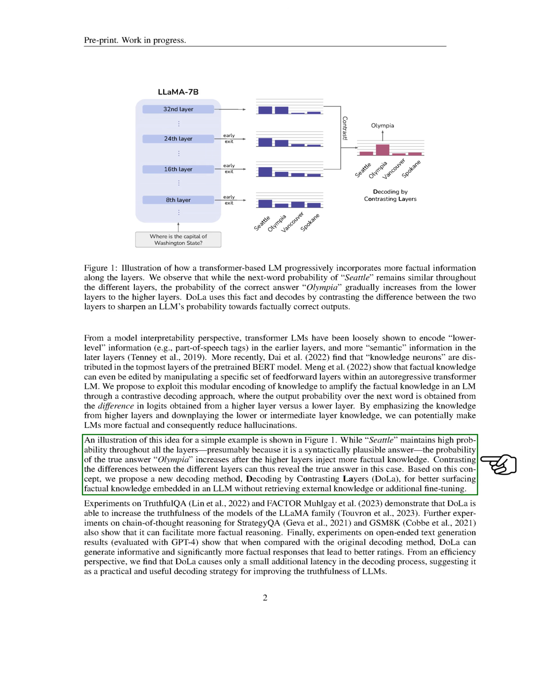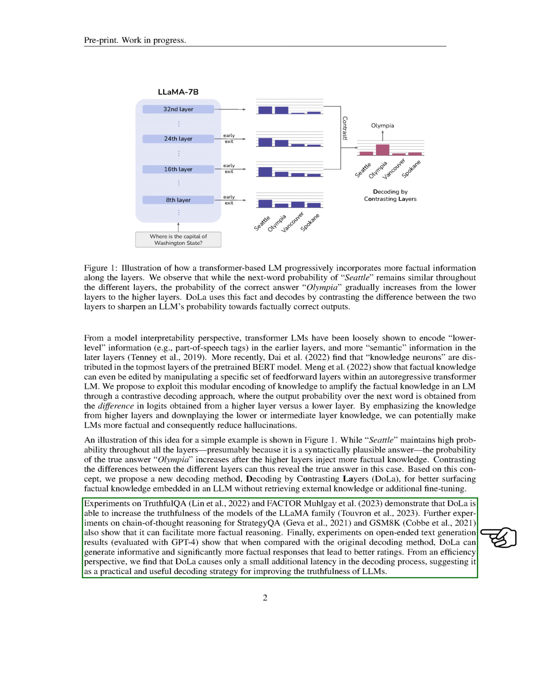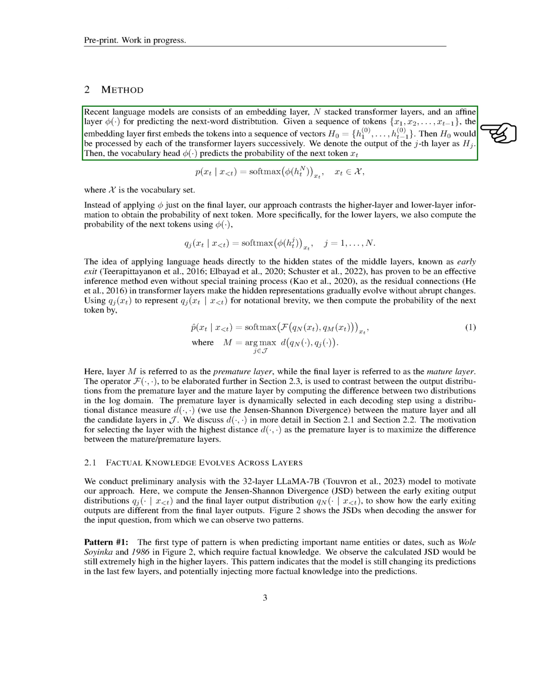Based on this concept, we propose a new decoding method, decoding by contrasting layers, DoLa, to better surface factual knowledge embedded in an LLM. Our experiments show that DoLa can increase the truthfulness of the models, facilitate more factual reasoning, and generate more factual responses. Plus, it only causes a small additional delay in the decoding process, making it a practical strategy for improving the truthfulness of LLMs. Now, let's get technical.